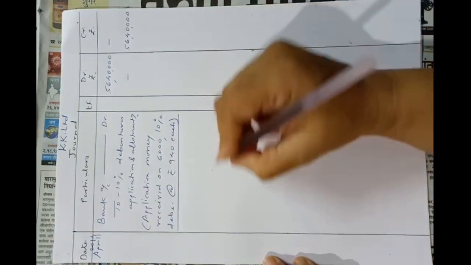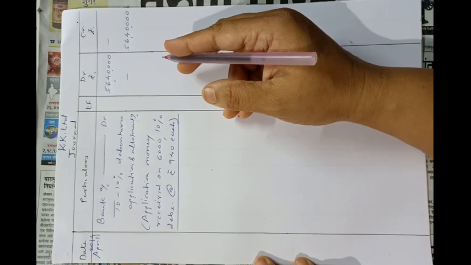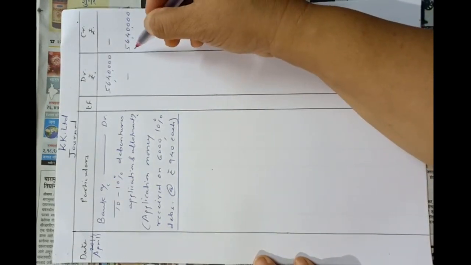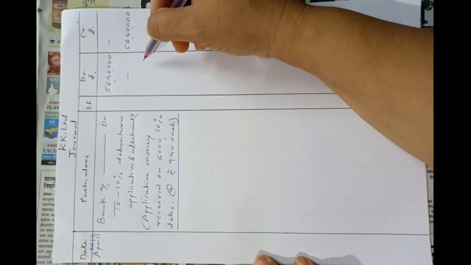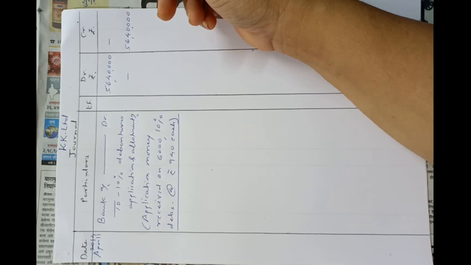Okay. Now adjustment of application money, that is 56,40,000. Here there is loss of 60,000 rupees already on these debentures. Similarly, they will be having loss at the time of redemption, that is premium on redemption of debentures account payable is 10%.